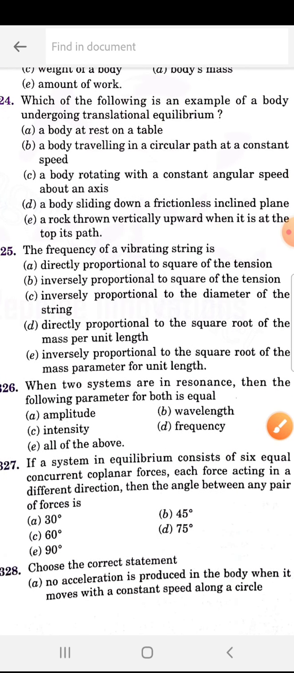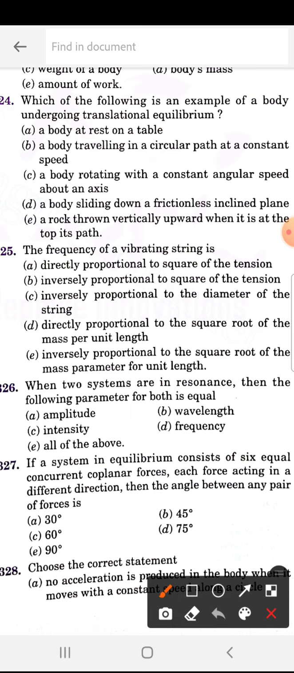Which of the following is an example of a body undergoing translational equilibrium? A body at rest on a table is in translational equilibrium. So 324 is A.